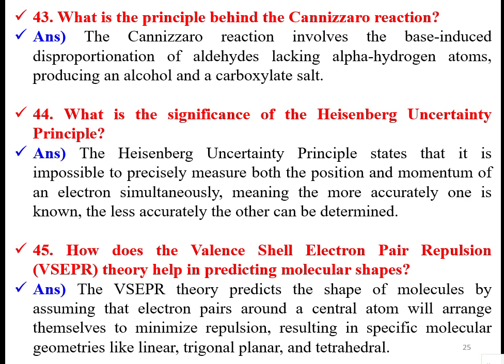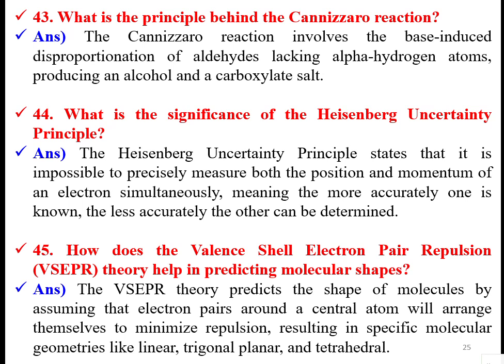It becomes OH. That is the Cannizzaro reaction. Aldehyde groups convert to alcohol and carboxylate salts.